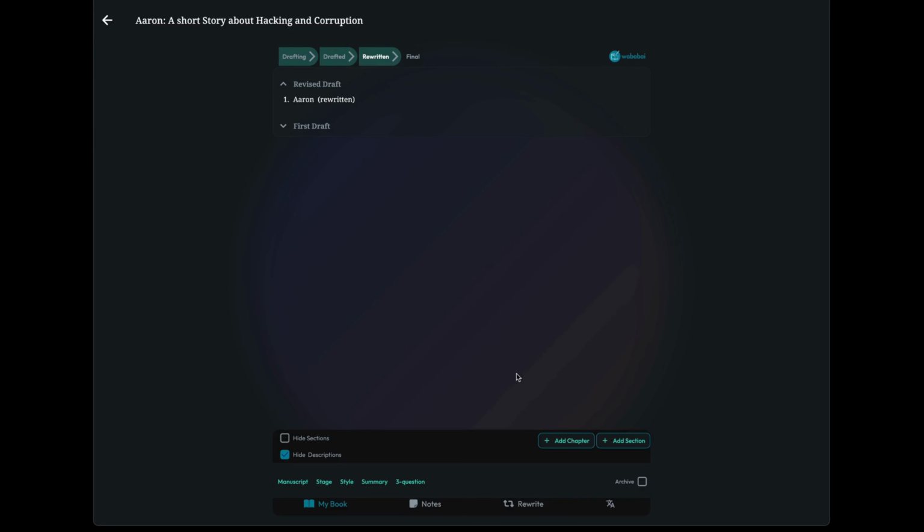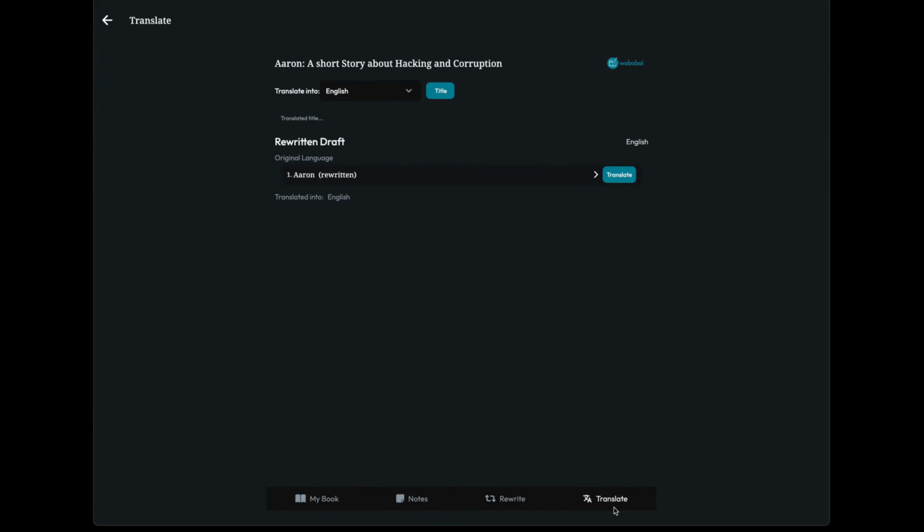And one more bonus. One thing you can also do with the new version that we are about to launch for Wababai is translation. So you could come here and translate your book. Imagine you want to publish in other languages. Let's say I want to do it also in Spanish, in Portuguese, or whatever. Take Spanish.